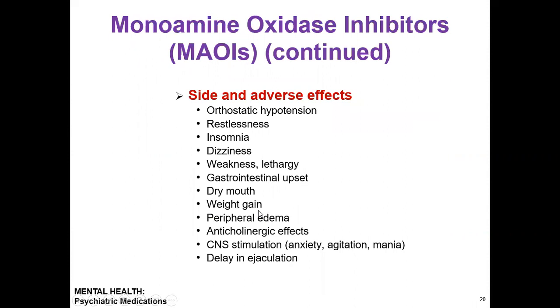So what are the common side effects? Monoamine oxidase inhibitors basically inhibit monoamine oxidase, which leads to an increased level of dopamine, epinephrine, norepinephrine, or serotonin in the body. When all of these increase, it causes side effects and adverse effects.